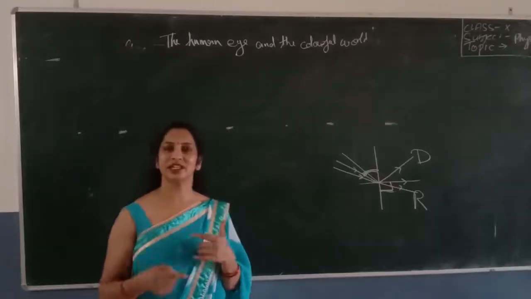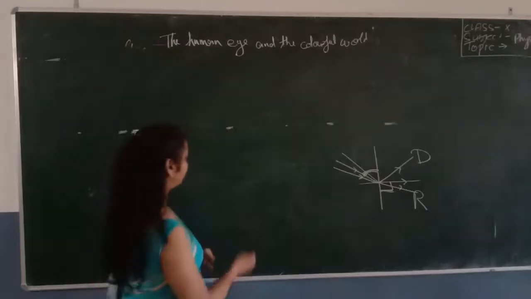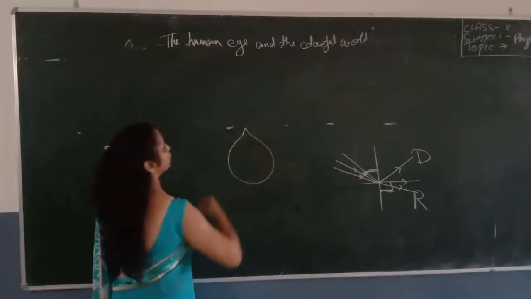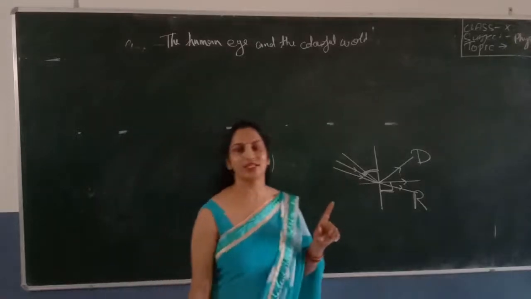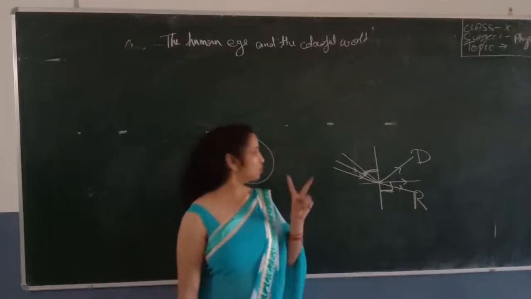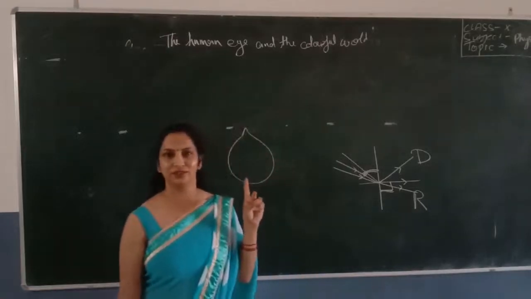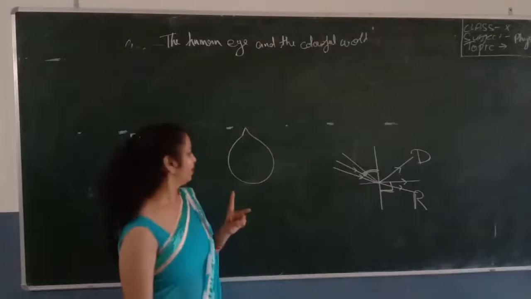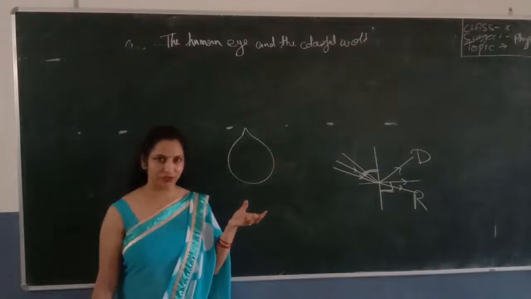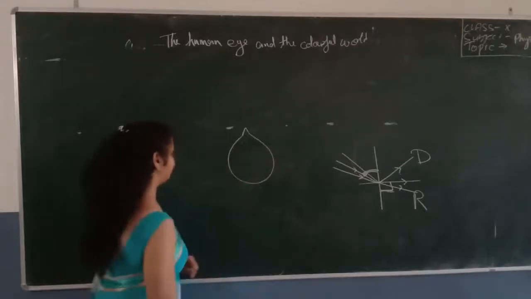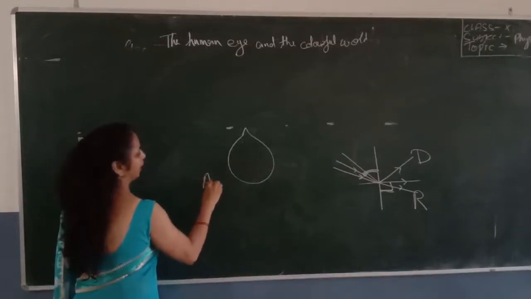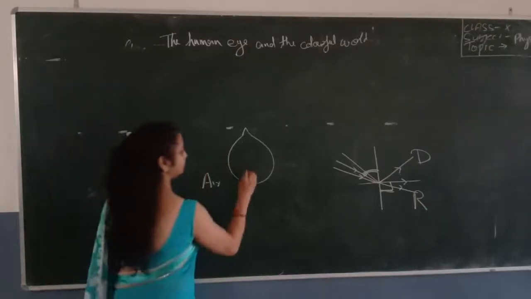So before understanding the rainbow formation, we should know what total internal reflection is. Suppose this is the raindrop. In rainbow formation, two conditions are necessary: there should be rainfall as well as sunlight. These two conditions are important for rainbow formation. So when the raindrops are in the atmosphere and the sunlight falls on them, what happens? We know that air is a rare medium and a water drop is a dense medium.